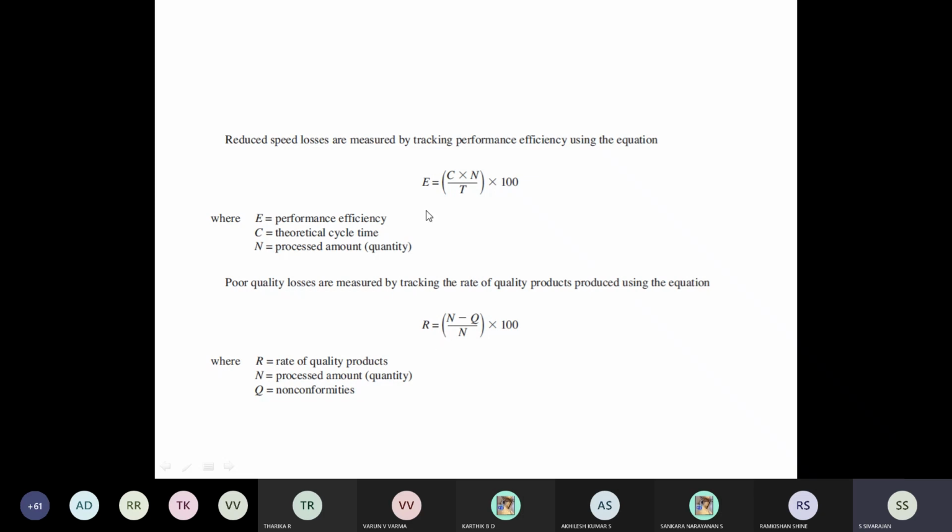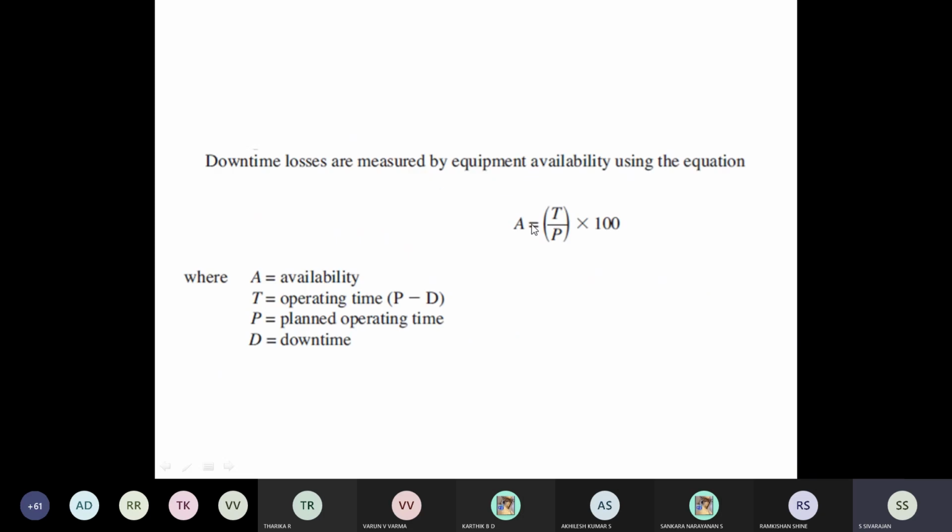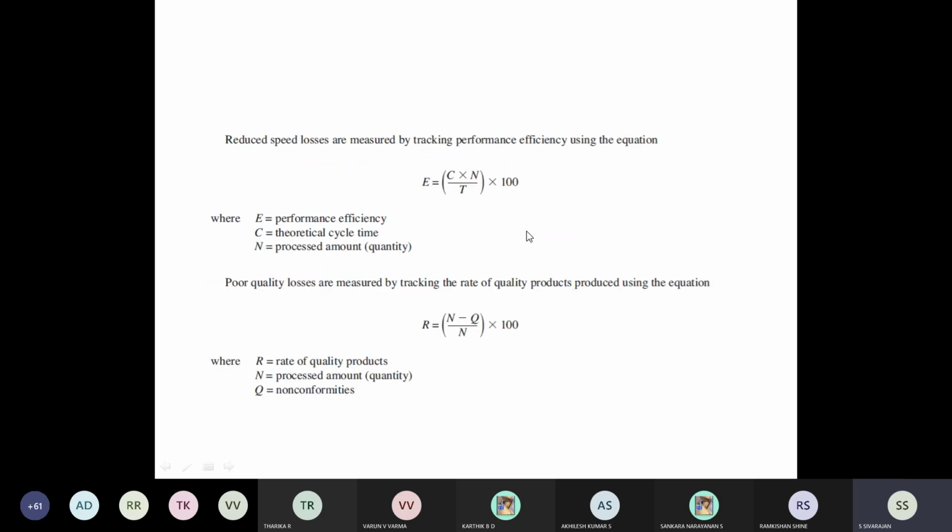So these three: previously, the first one is A, which is availability loss. The second one is E, which is performance efficiency. The third one is R, quality loss, the rate of quality products. So these three performance metrics are very important. And from this, I am calculating the EE, meaning equipment effectiveness. You can have OEE also. Many textbooks use the words overall equipment effectiveness. So this overall equipment effectiveness is nothing but A, availability, E, performance efficiency, and R, the rate of quality products.